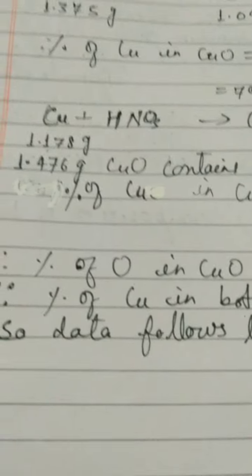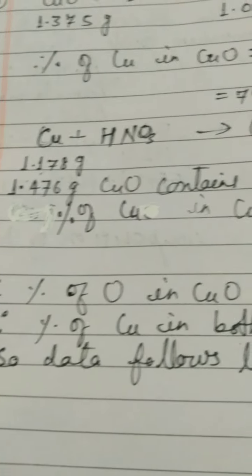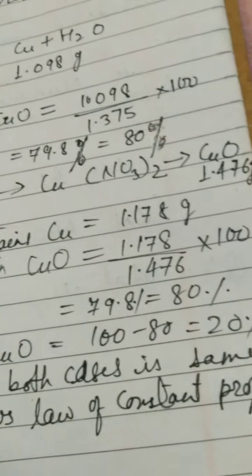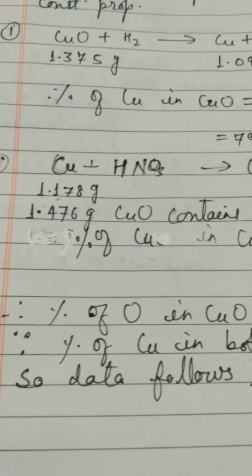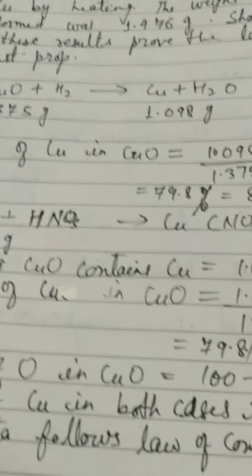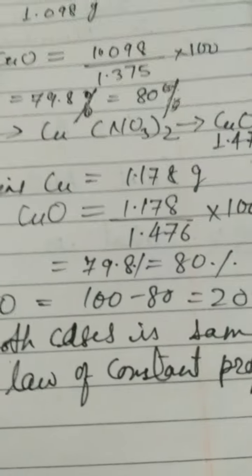80%. Now, what is the percentage of oxygen in cupric oxide? The percentage of oxygen will be 100 minus 80, that is 20%. So since the percentage of copper in both cases is the same, the data follows the law of constant proportion. Here I have written, and I have written correct.